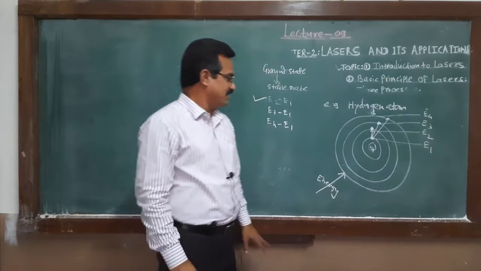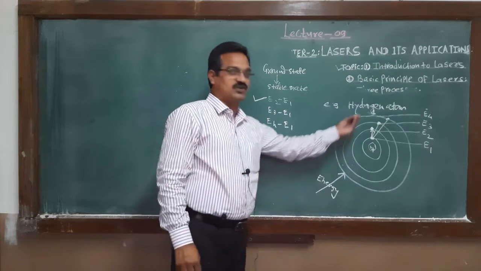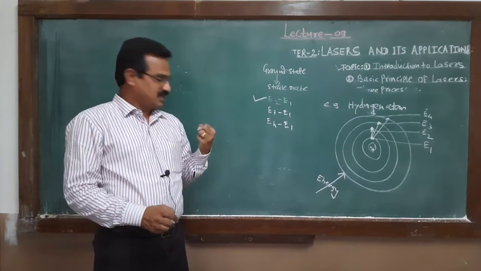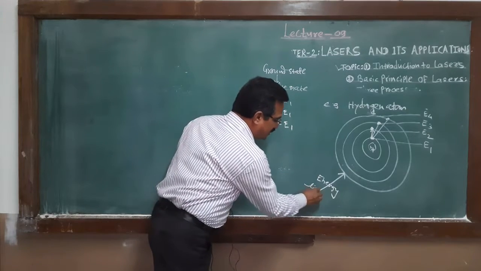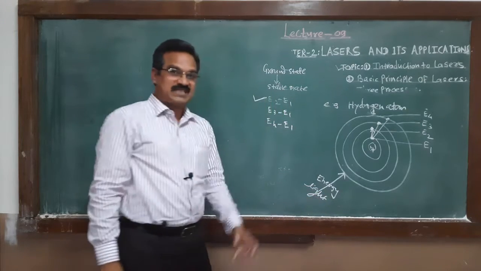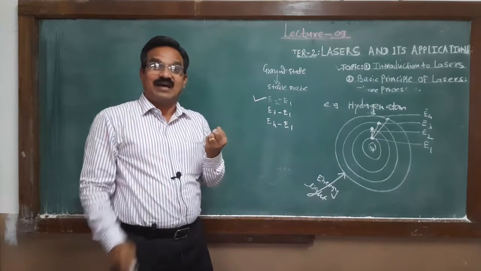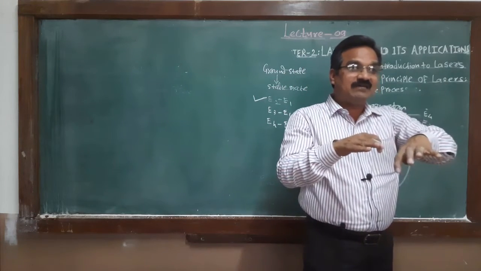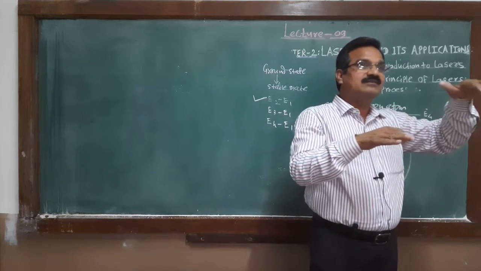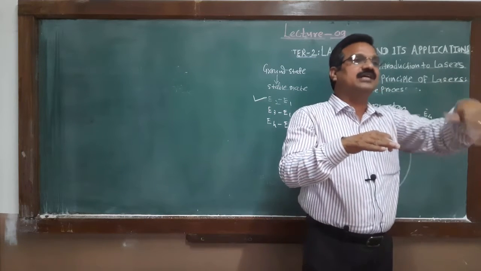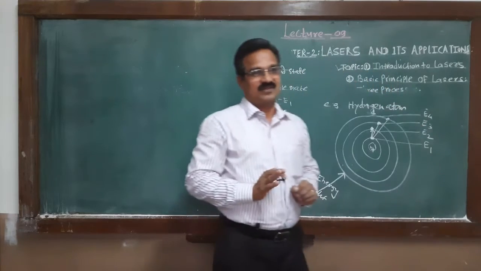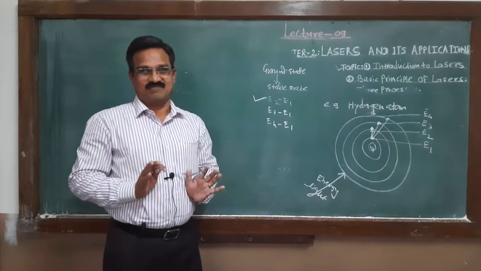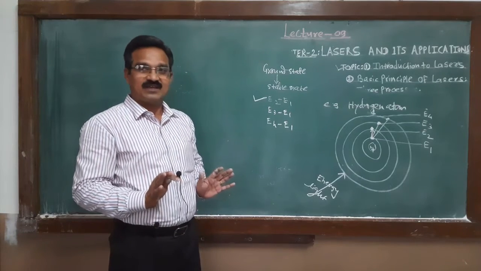Atom unstable. And this is actually the absorption of light. Energy is absorbed. Suppose the energy is supplied with the help of light, meaning absorption of light takes place. Due to the absorption of light, what will happen? The stable atom is converted into the unstable atom, or the ground state electron moves to the excited state. This is actually the situation.